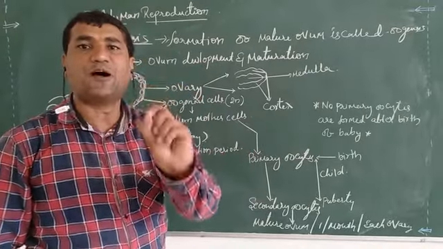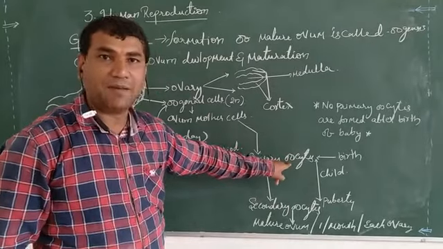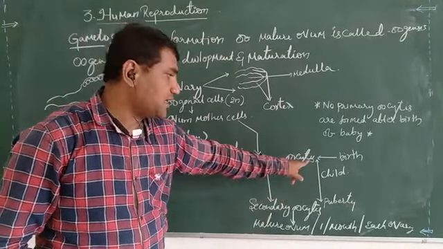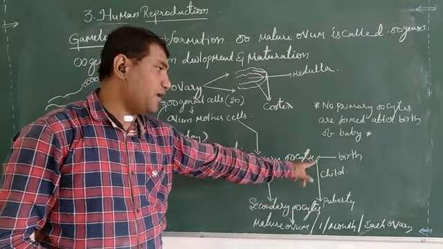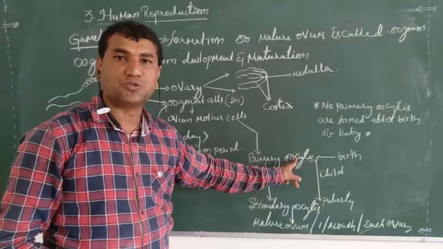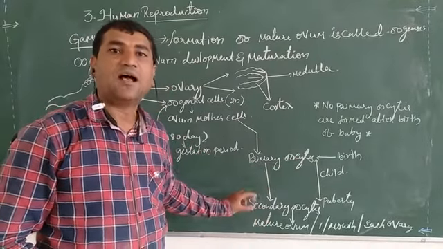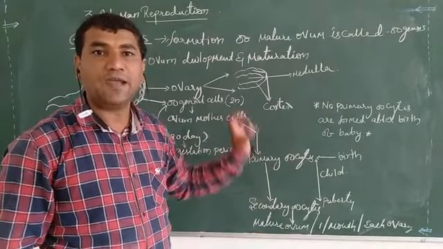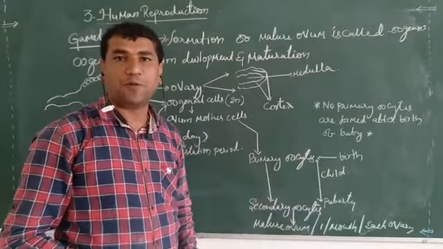They are only formed before birth, and during childhood they are slowly converted into secondary oocytes, which stay immature before puberty.